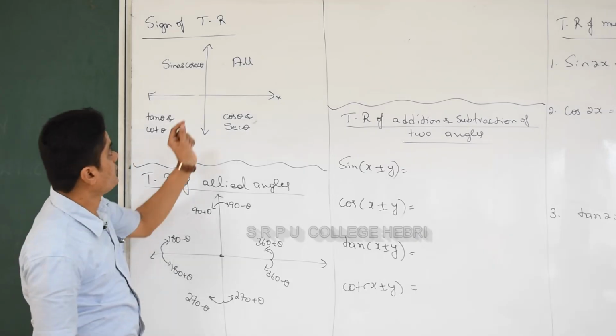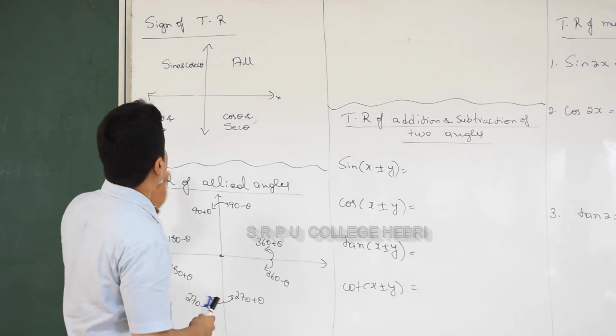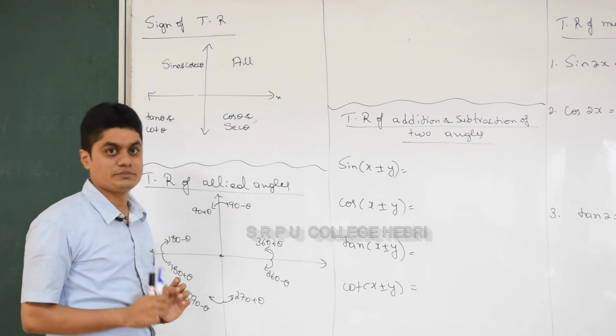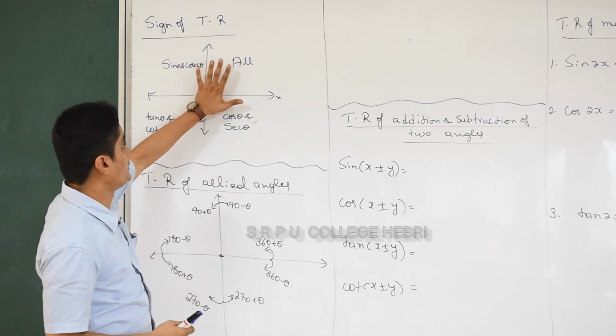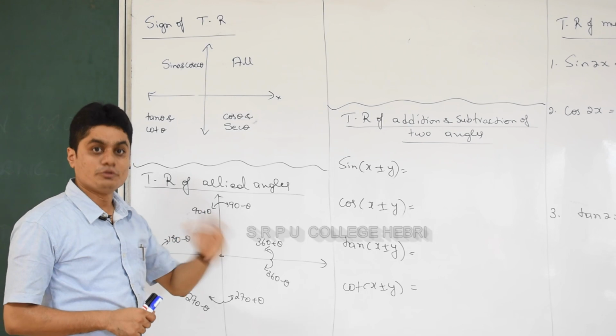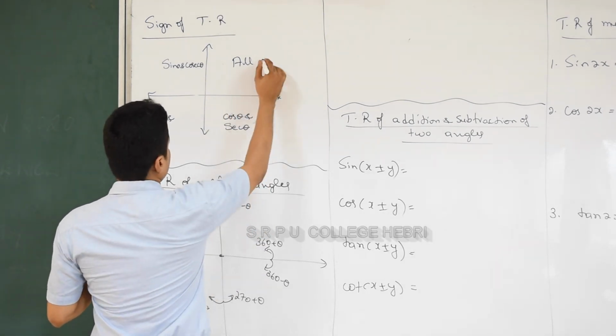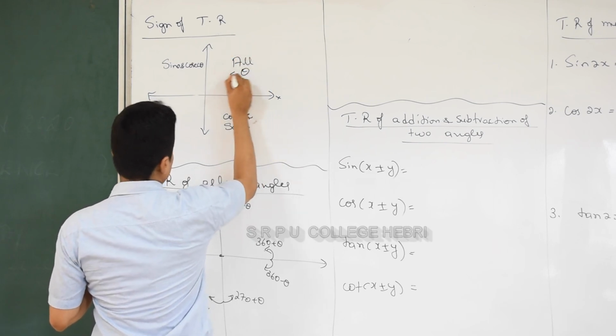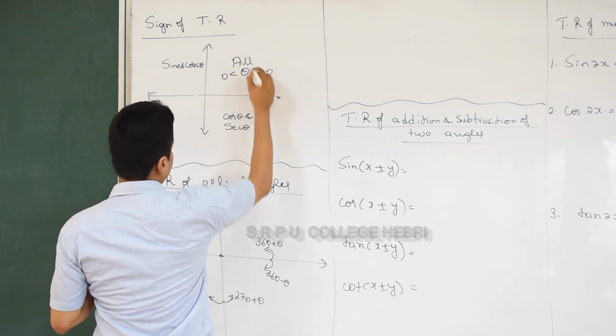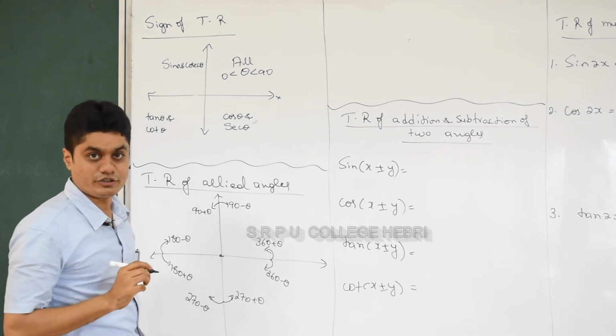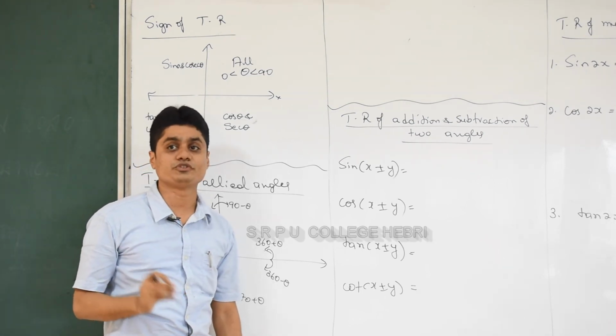The next topic in a synopsis discussion of trigonometry is sign of trigonometric ratios. So this is also an important concept. You should remember where a trigonometric function is positive and where it is negative. See, in the first quadrant, theta is more than 0 degree and less than 90 degree, every trigonometric function is positive. Remember, all the trigonometric ratios are positive in the first quadrant.